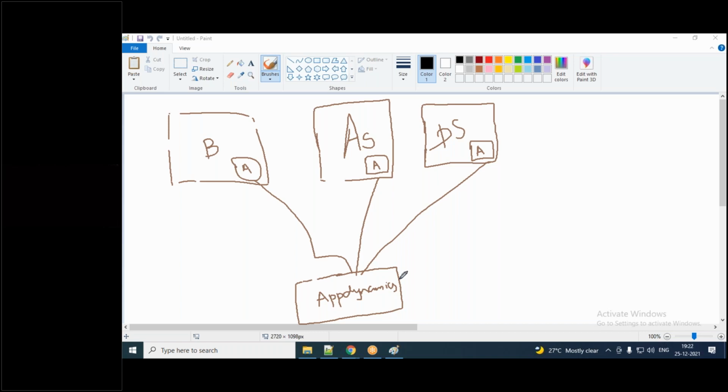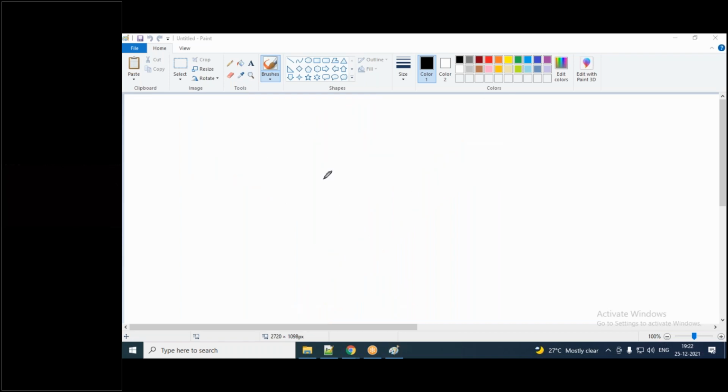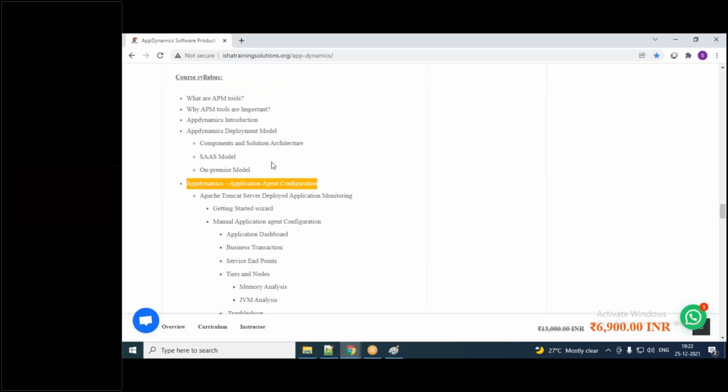Here also, your AppDynamics agents will be available in the respective infrastructure. They will collect the data, send the data to your AppDynamics, and you are going to see the data. So that is what your AppDynamics is typically doing. Okay, this one we are going to learn practically. Right now I just showed you a picture, so we are going to see that practically. What I mean by practically is the application agent.